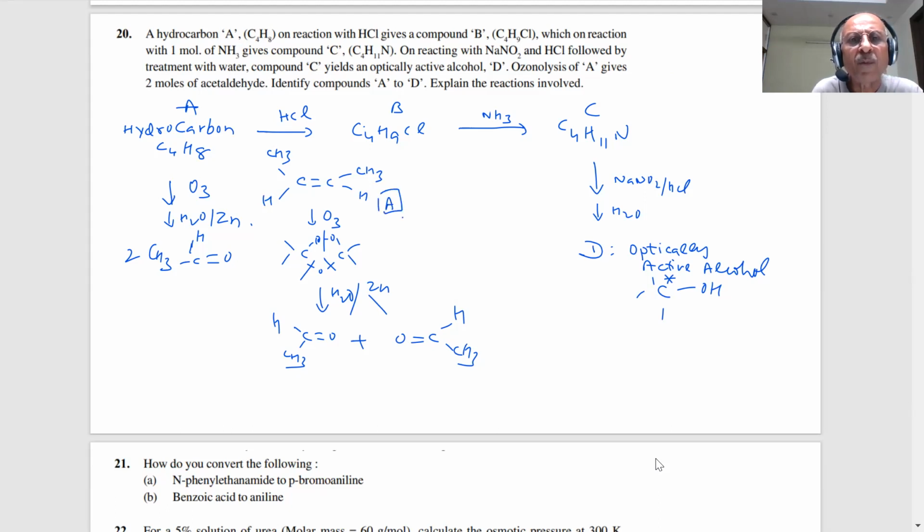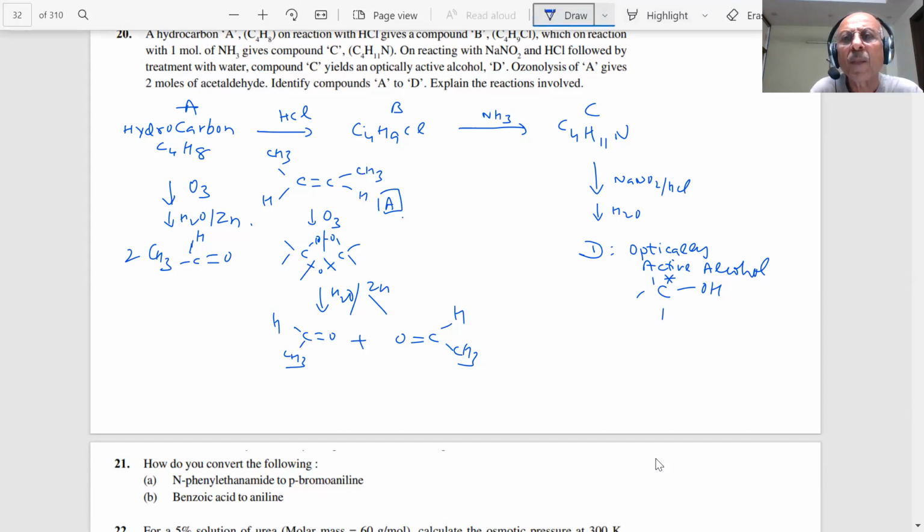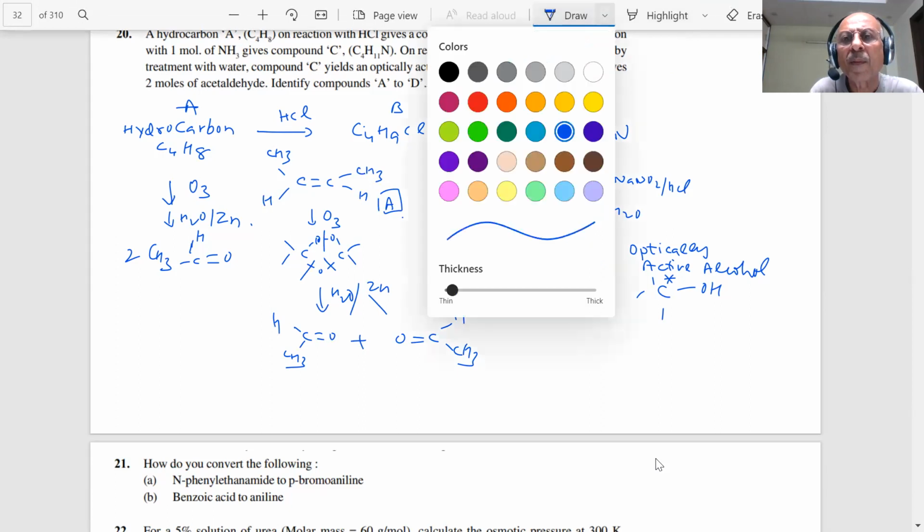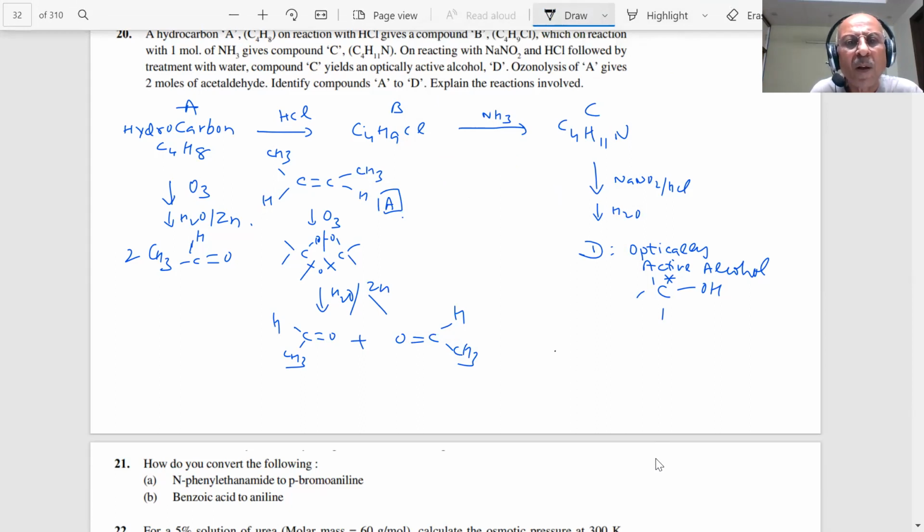Then what will be B, students? B will be CH3CH2 CH CH3, 1, 2, 3, 4. If I add HCl in this, 2-chlorobutane. They are symmetric. CH3CH double bond CHCH3 plus HCl. This was my A, and this is my B. Then what will happen if I react with NH3, student?